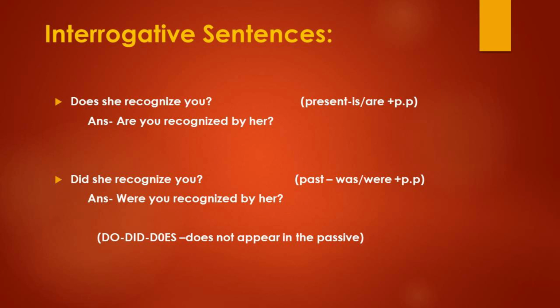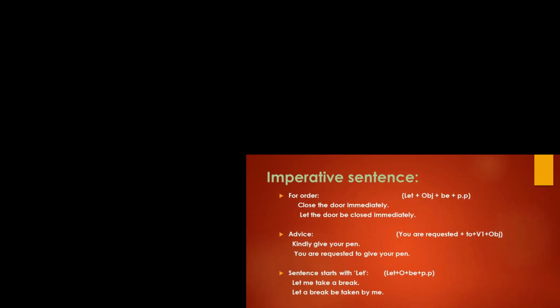The same thing you have to do for the second also. Did she recognize you? So before you, you have to use were. Okay, object changes into subject you, so before that you have to use the helping verb were, not was you, it is were you. Okay, were you recognized, then add the preposition by, then she changes into her. Were you recognized by her? So do, did, does, when you change active into passive, do not appear in the passive form. That's all. Okay, so successfully we have completed all the interrogative sentences.